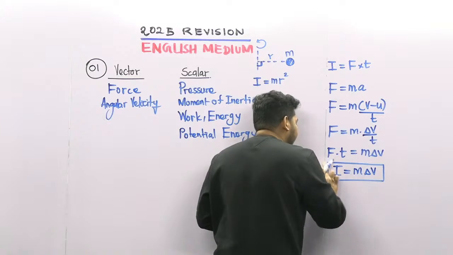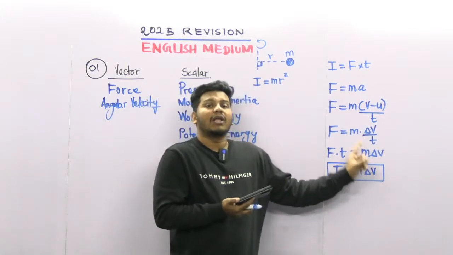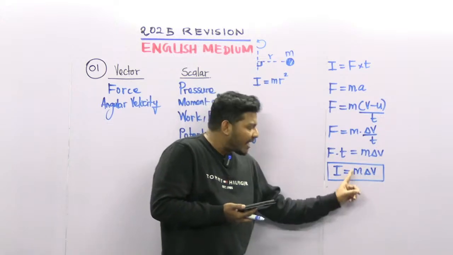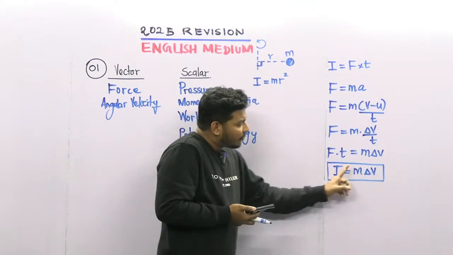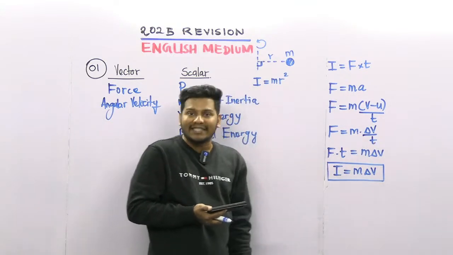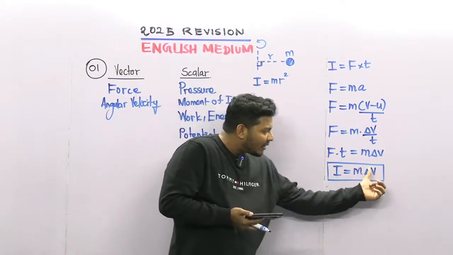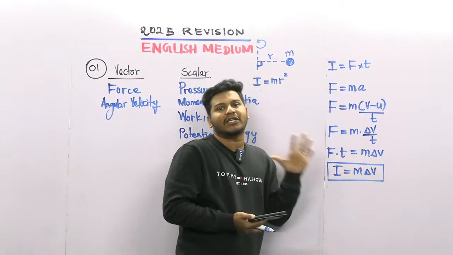So here, what is m delta V? Mass into velocity change. We know that mass into velocity is equal to momentum, so this is a change in momentum. So the change in momentum is equal to impulse.